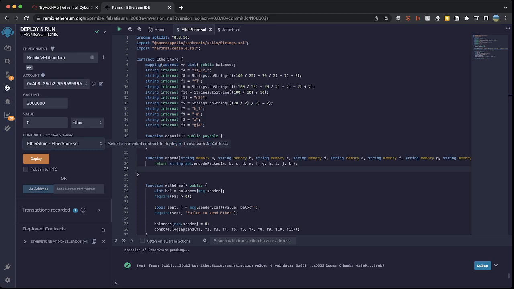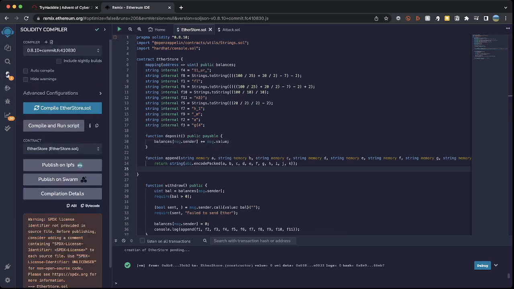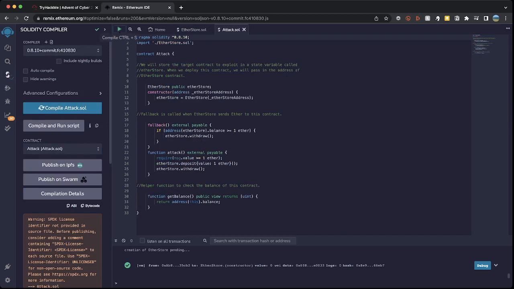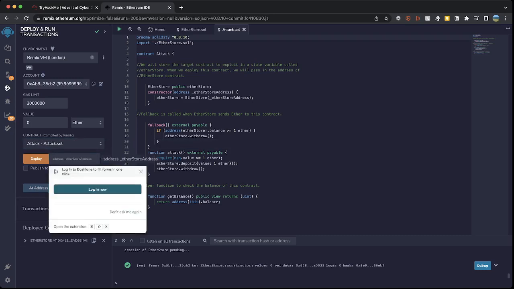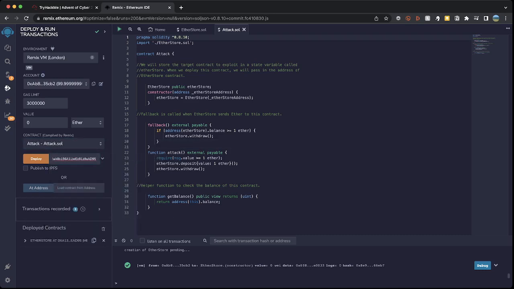I did notice, where's our compiler gone up here? For Ethereum, that hasn't compiled properly. Okay, there we are. Now that's in there. So where we've just deployed this one here, we're now going to come down and copy this, because when we go to attack it, we need to supply it with an address. So we're just going to copy this bit and put that in there. Now we're going to hit the deploy, because that's now telling us to attack that contract.